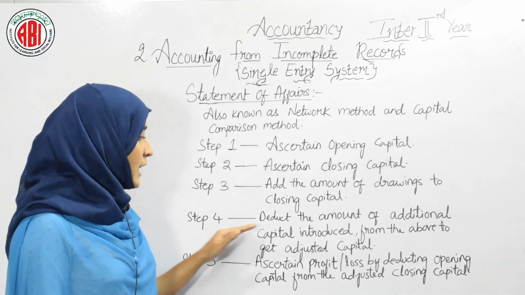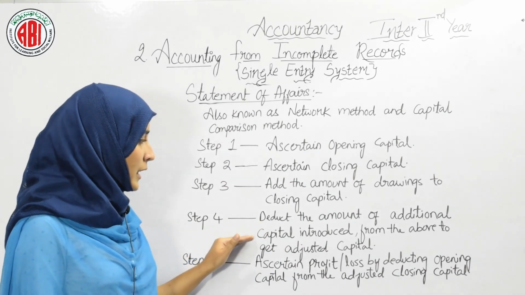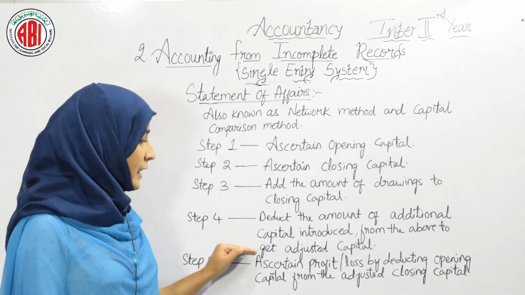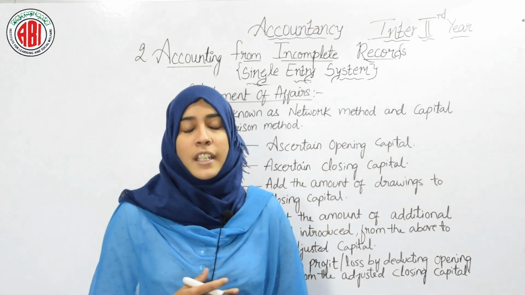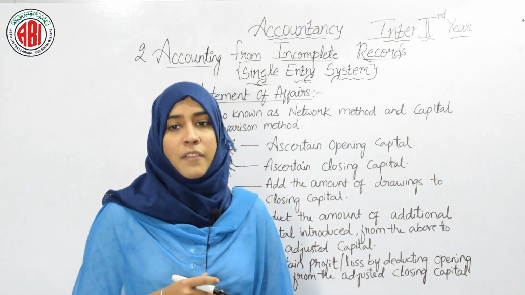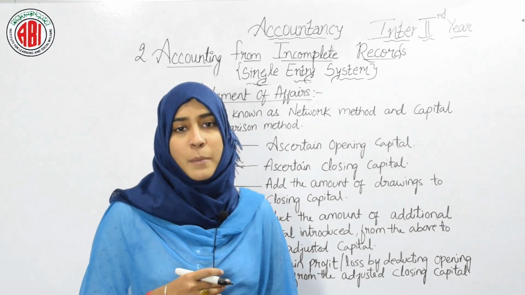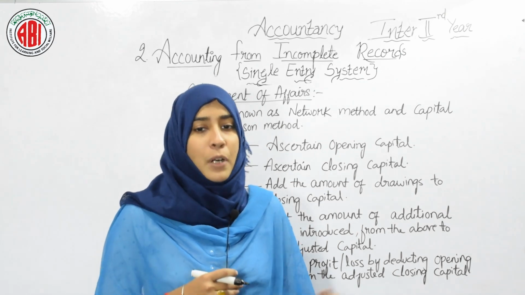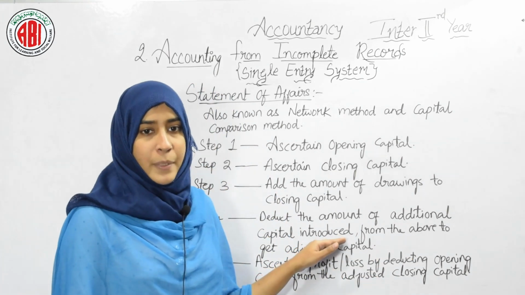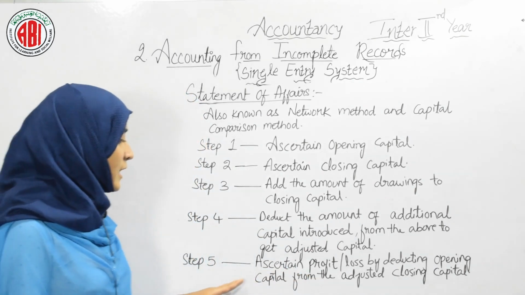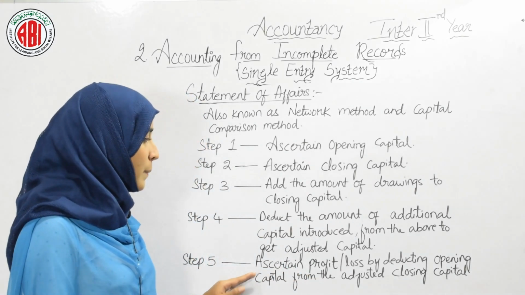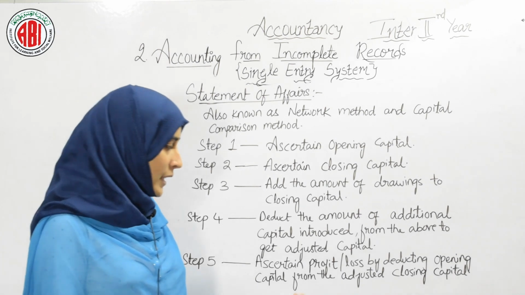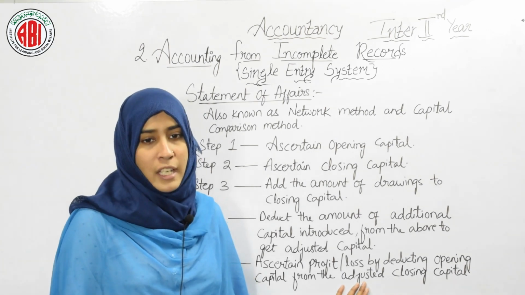Step 4 is to deduct the amount of additional capital introduced and get adjusted capital. Any additional capital introduced during the year will be subtracted from the above figure to get adjusted capital. And our last step is to ascertain profit and loss by deducting opening capital from the adjusted closing capital.